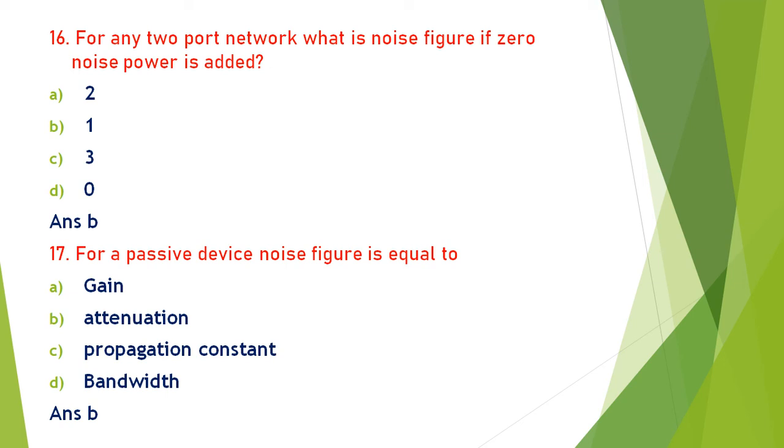Because noise figure NF is equal to F minus 1. Okay, so the noise figure is always equal to 1. For a passive device, the noise figure is generally proportional to the attenuation. So the answer is P.